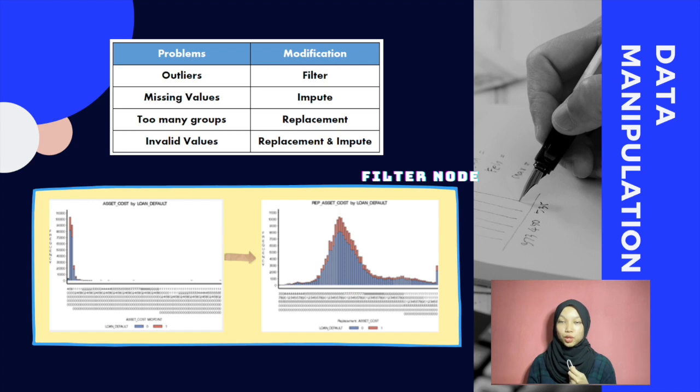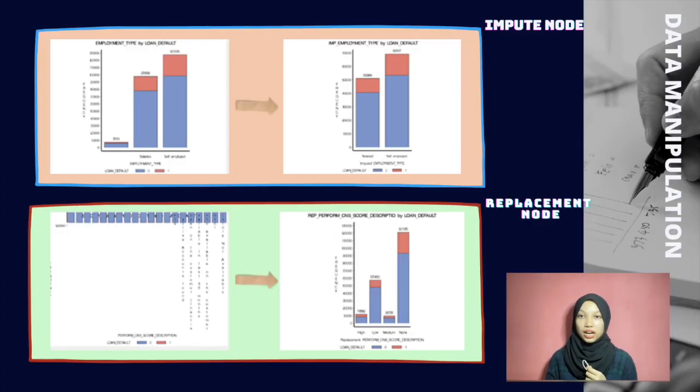For the first multiplot graph, we can see there are outliers in the asset cost variable. To overcome this problem, we use the filter node to remove the outliers. After the modification, we can see there are no more outliers in the datasets for this variable. Next one, we can see there are missing values in the employment type variable, at the range on the left side. To overcome this problem, we use the impute node to impute the class group mode into the missing values, which is self-employment. After the modification, we can see there are no more missing values in the datasets.